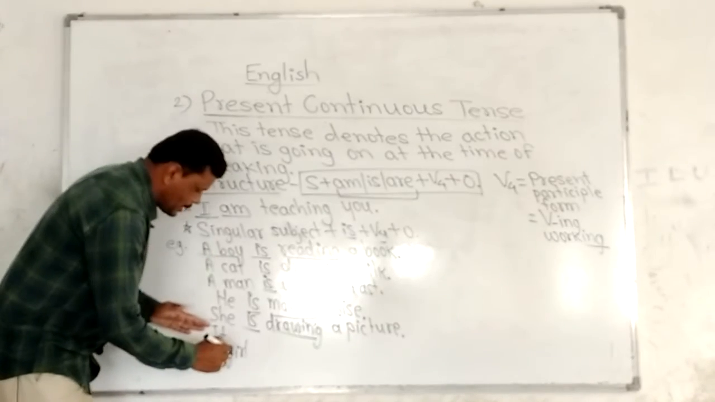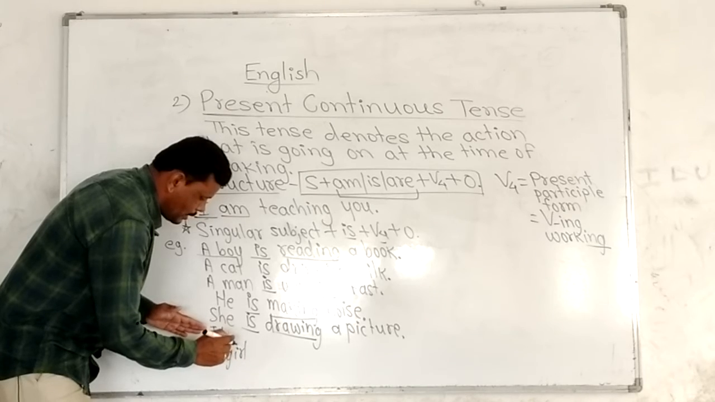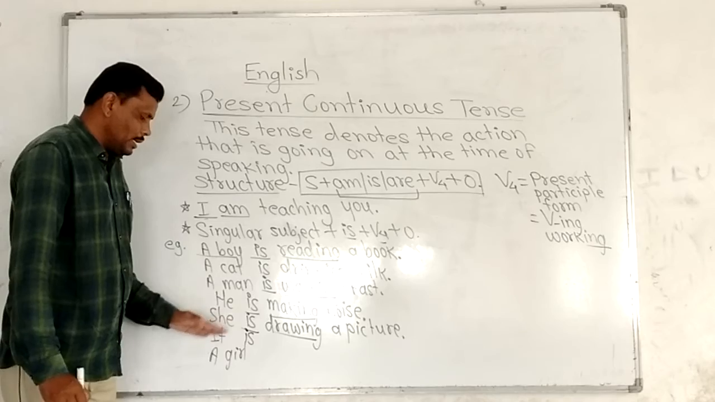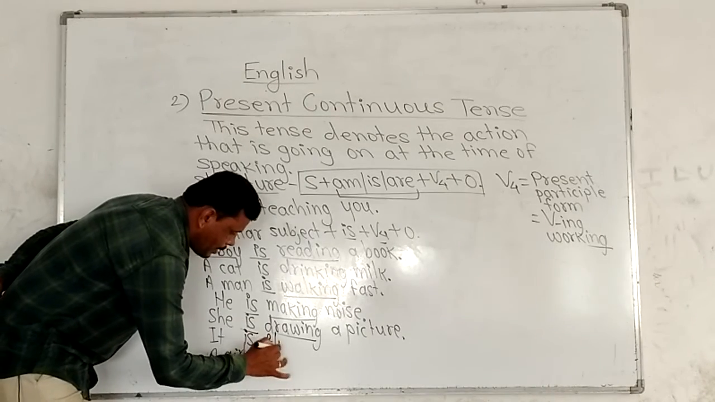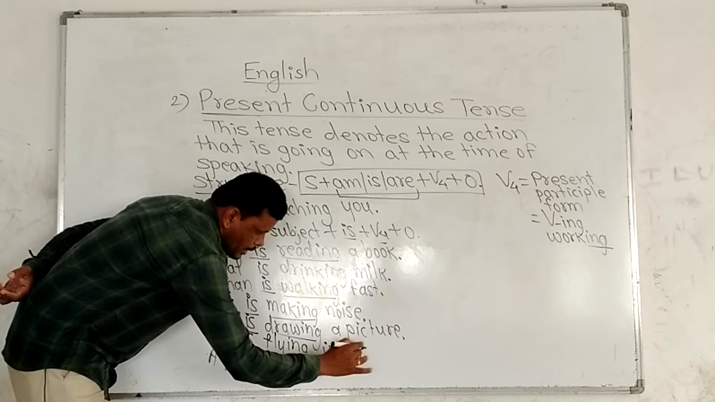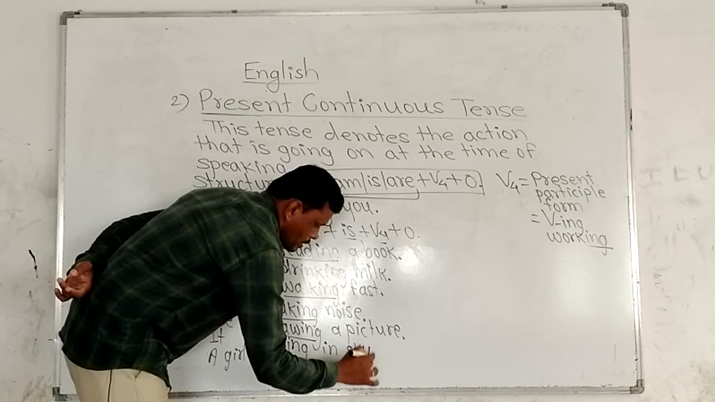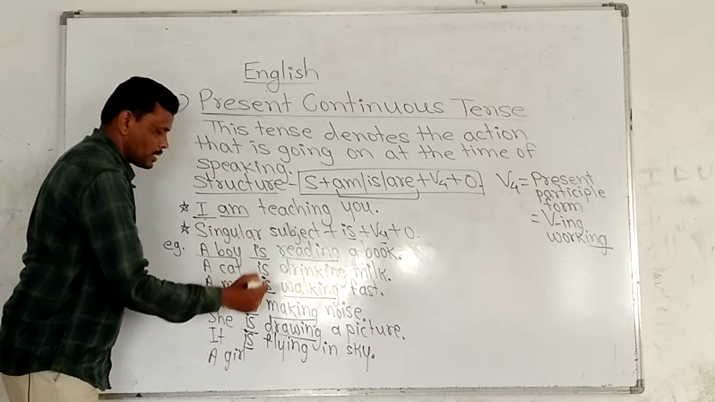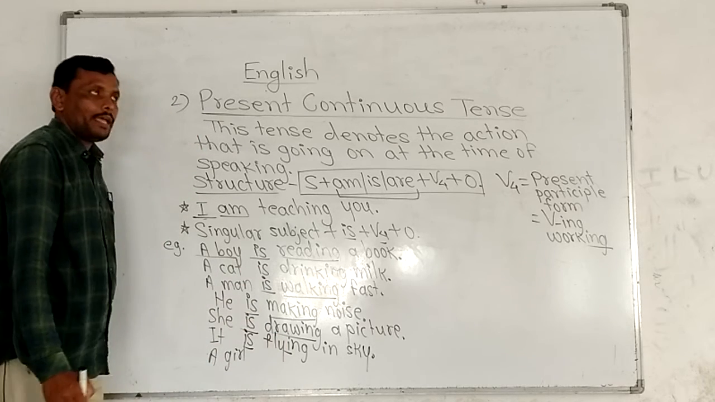Now it is also a singular subject. Okay, after it we have to use is. It is flying in sky. Here it carries is as an auxiliary verb and then V-ing.